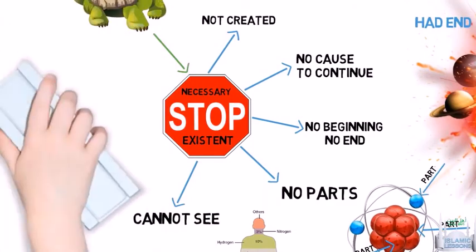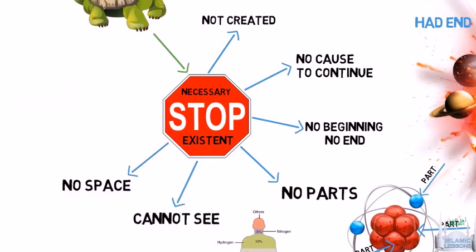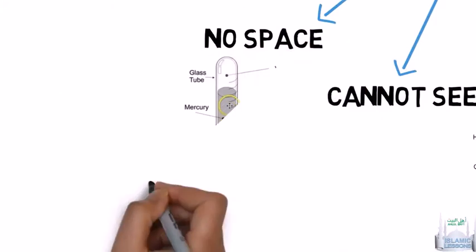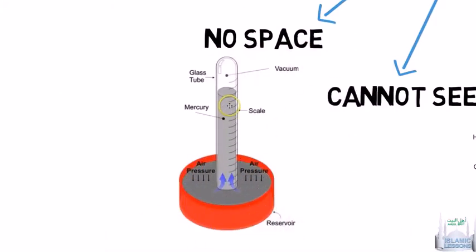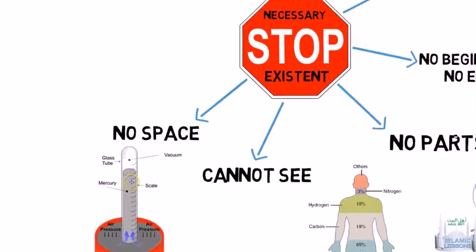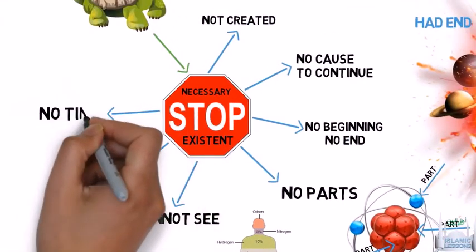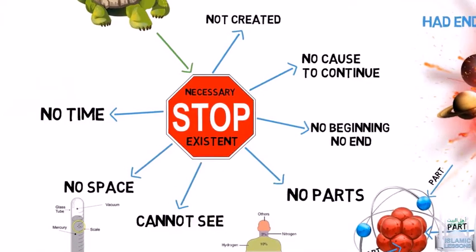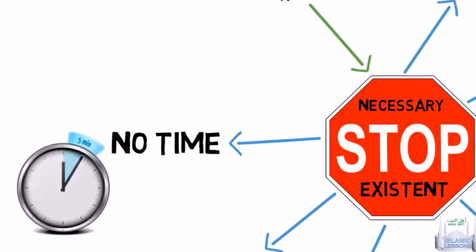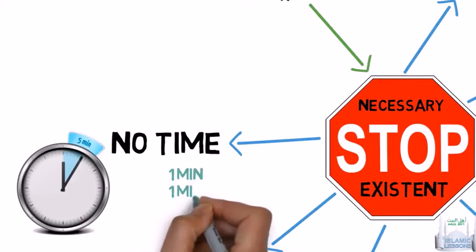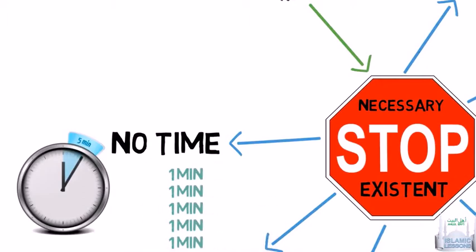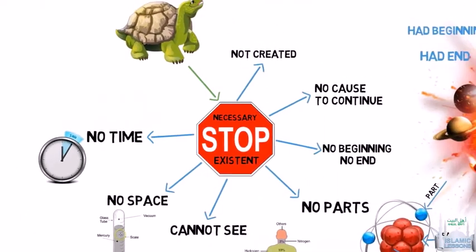A necessary existent cannot be subject to space, as space describes something that has weight, or a body. The body depends on particles. A necessary existent does not depend on anything. A necessary existent also cannot be subject to time. Time can be divided into intervals. Let's say 5 minutes can be broken up into 1 minute pieces. We can now have a beginning for that 1 minute and an end for that 1 minute. A necessary existent does not have a beginning or an end. So what is a necessary existent?